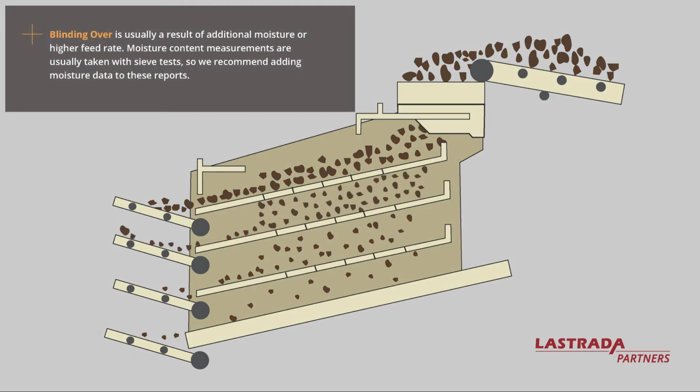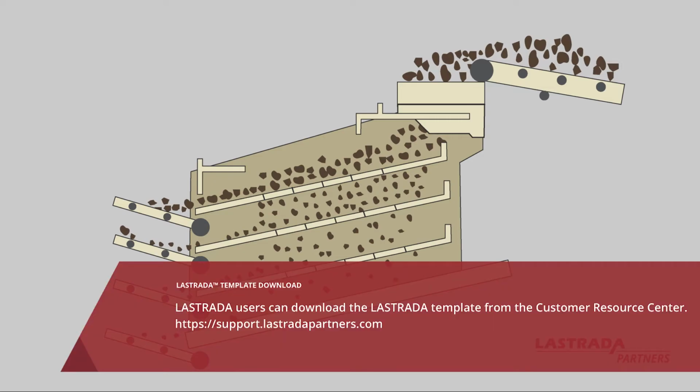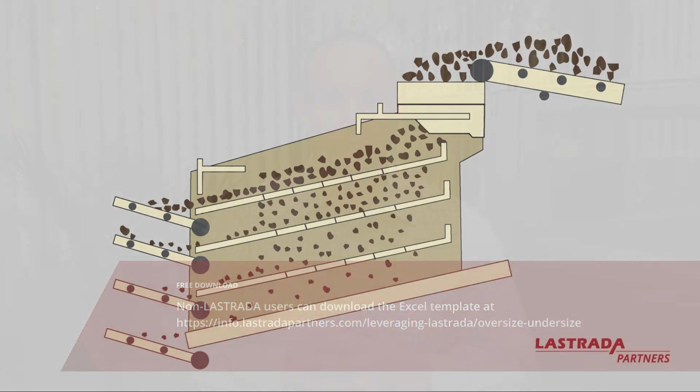Since we're talking about blinding over, we would recommend you also add moisture content data to these reports. Unfortunately, our example dataset did not include moisture content data, and it is not included in this video. This example, again, was used from an aggregate production facility dataset. The same technique is applicable to asphalt batch plants.